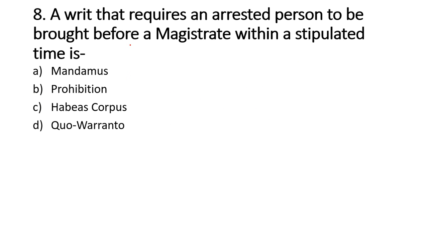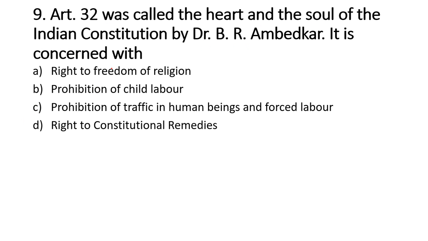Next, a writ that requires an arrested person to be brought before a magistrate within a stipulated time is. Options are mandamus, prohibition, habeas corpus, and last one is quo warranto. And the correct answer is habeas corpus. Next, Article 32 was called the heart and the soul of the Indian Constitution by Dr. B.R. Ambedkar.